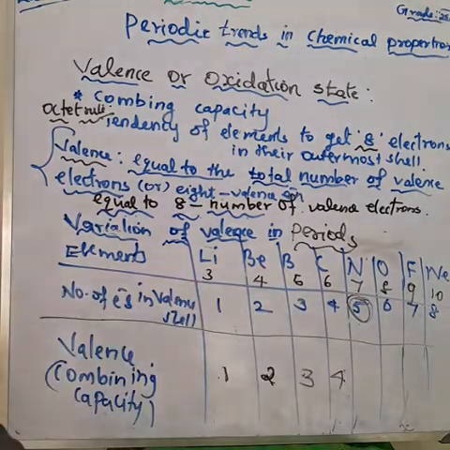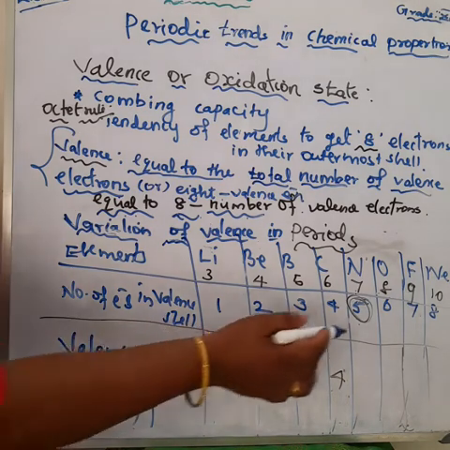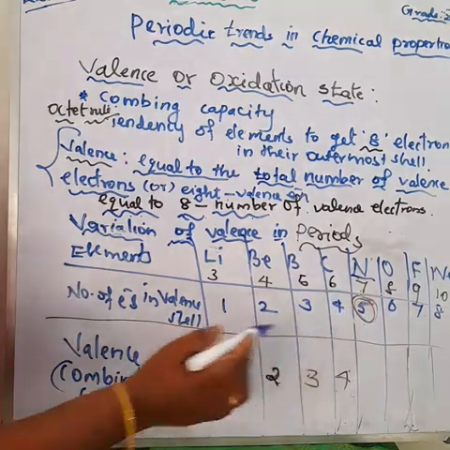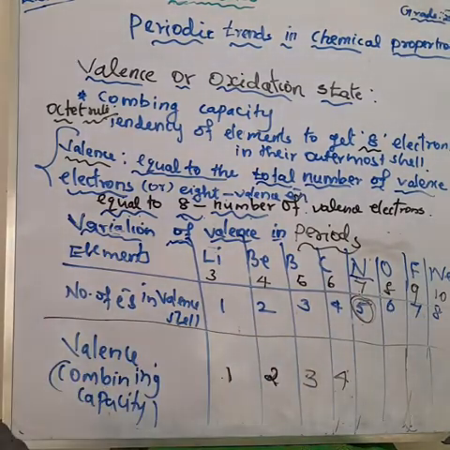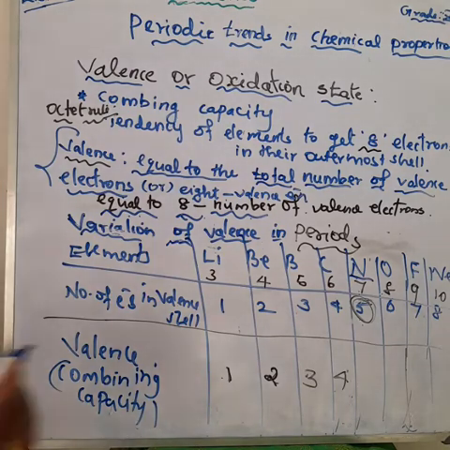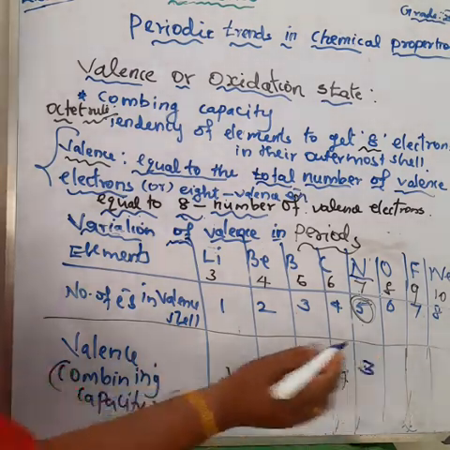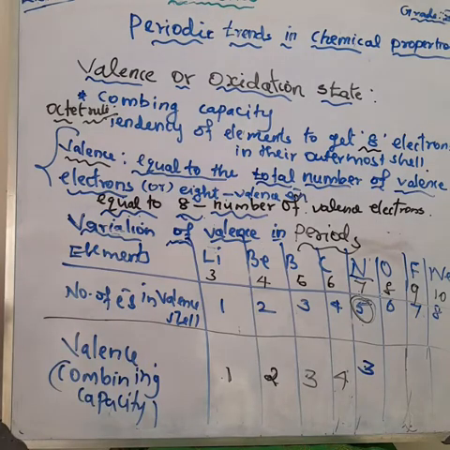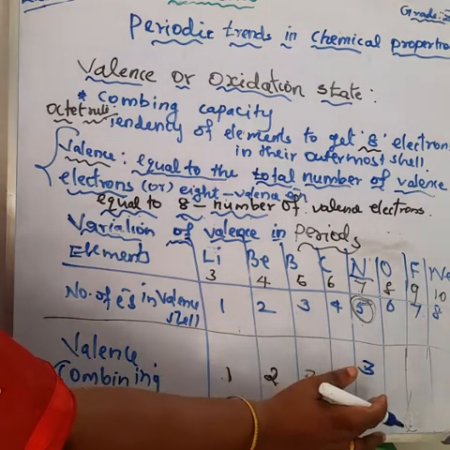If we remove the 5 electrons in the outermost shell of the nitrogen atom, we would have to give more energy, so we cannot remove them. So a nitrogen atom always accepts 3 electrons. 8 minus 5 means 3 electrons. So the combining capacity of nitrogen means it gains 3 electrons with any other atom to form a molecule.